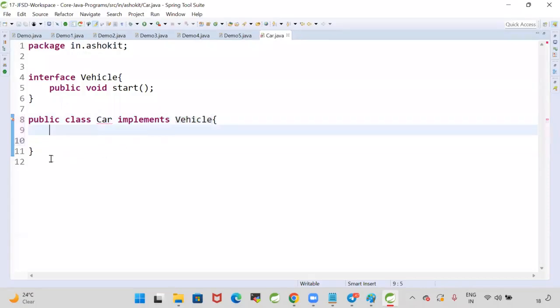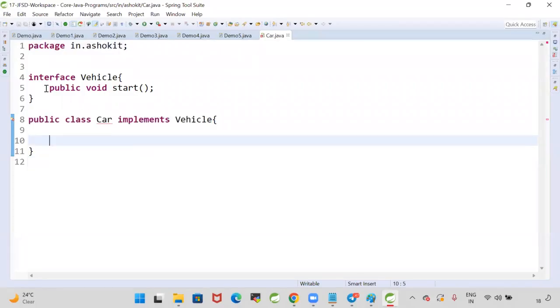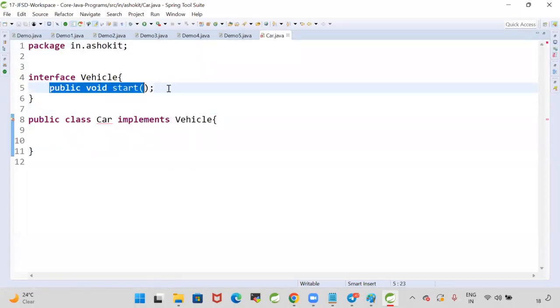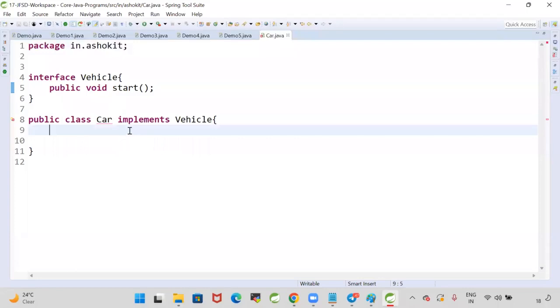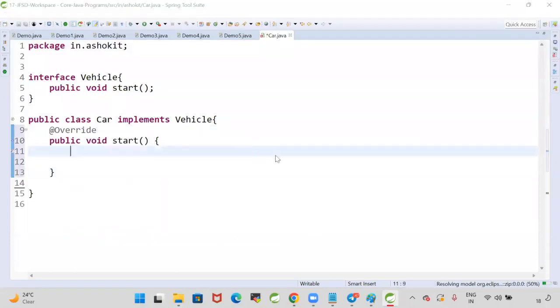Now see, when my class is implementing an interface, it is failing at compile time. Car must implement the abstract method called start. Because this is an abstract method, when my class is implementing that interface, it has to override that method. When I override that start method, here I can write some logic.